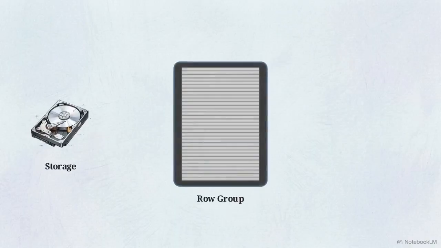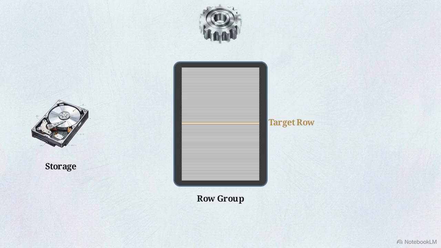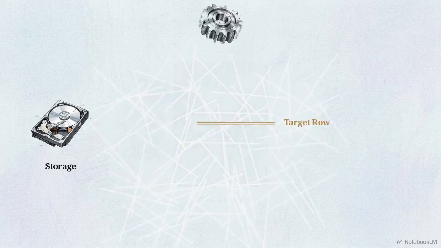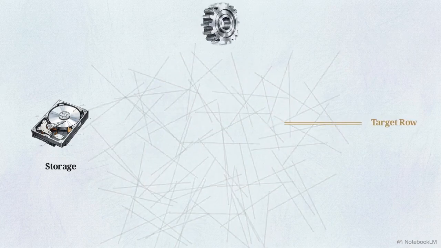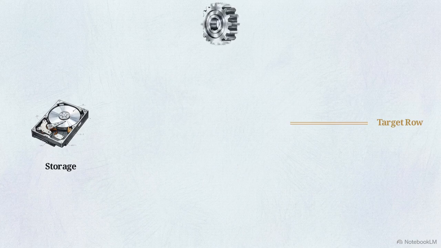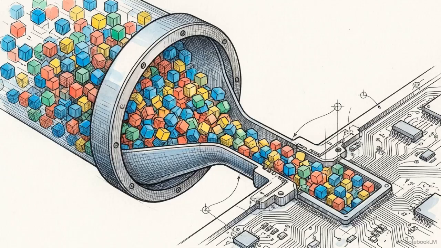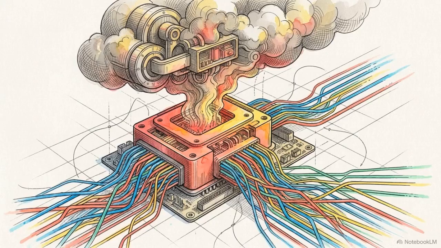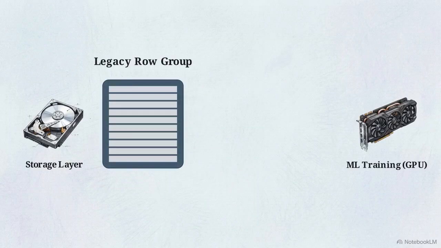Here, the mechanical trap is clear. Parquet is stored as a single compressed block, meaning you cannot extract a single row in isolation. To read a target row, the system decompresses the entire block, extracts the needed line, and discards the rest. When an ML model executes this type of random point access millions of times per second, the wasted decompression overhead creates massive latency. The open-source format Lance was engineered to eliminate this specific architectural flaw.